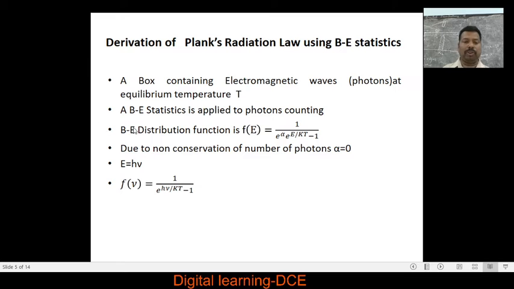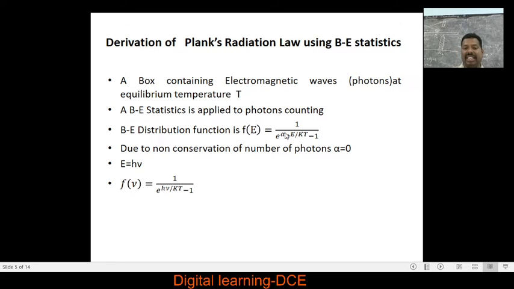Now we are going to use the BE distribution function. If we apply this BE statistics to photon counting, then by using the BE distribution function, f of e is equal to 1 over e to the power of alpha into e to the power of e by kT minus 1. Again, the non-conservation of the number of photons means the value of alpha, that is the undetermined multiplier, is equal to 0.